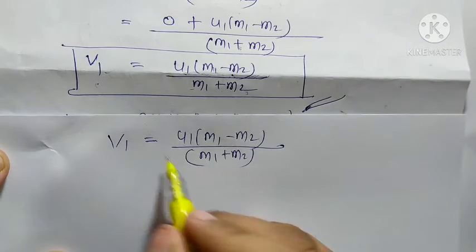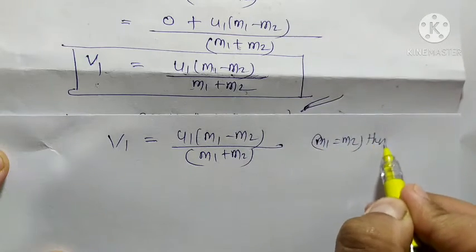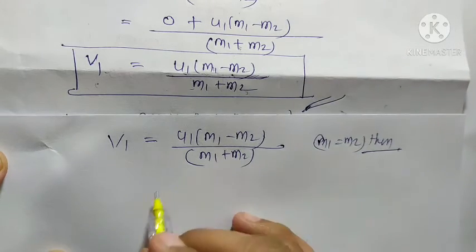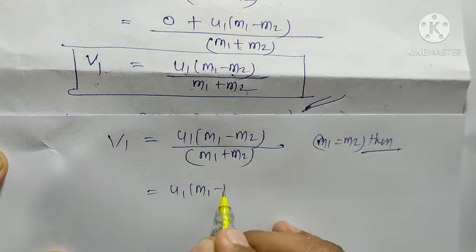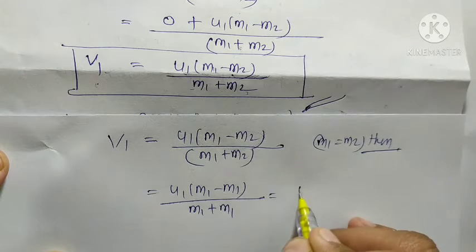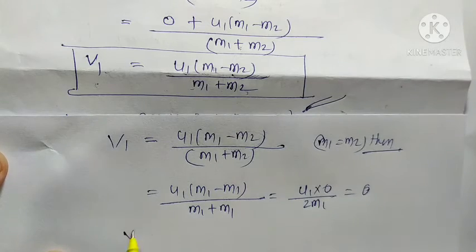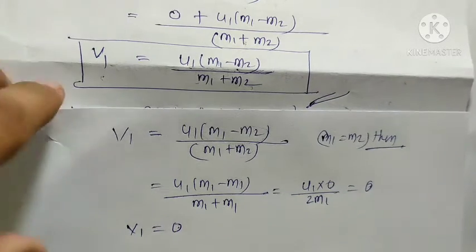When we put m1 is equal to m2, this total term becomes u1 (m1 minus m1) upon (m1 plus m1), u1 into 0 upon 2m1, finally it becomes 0.